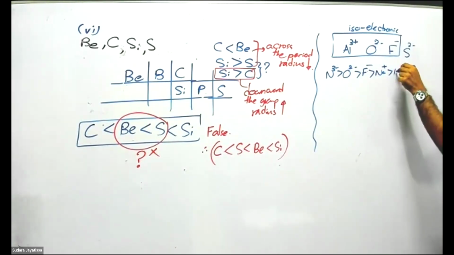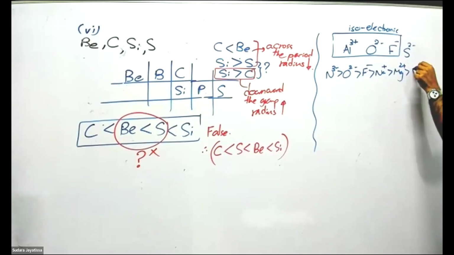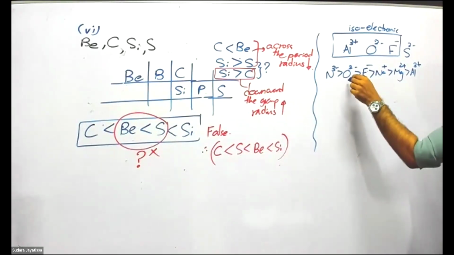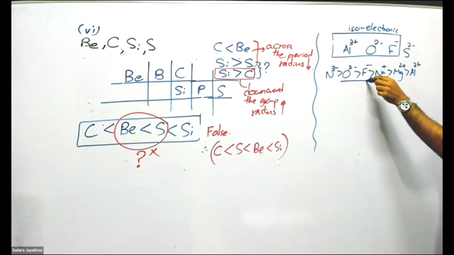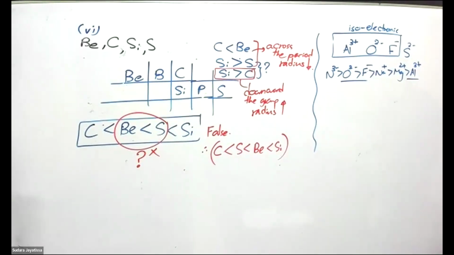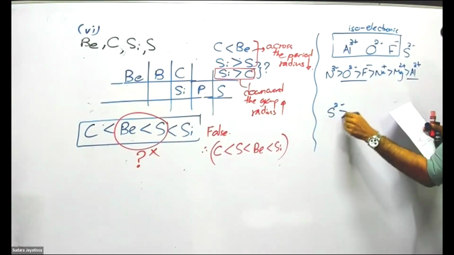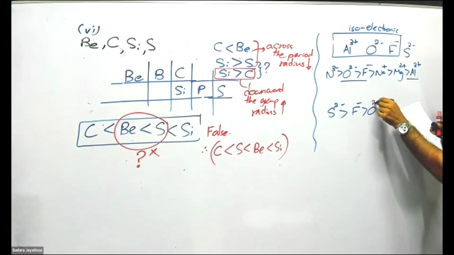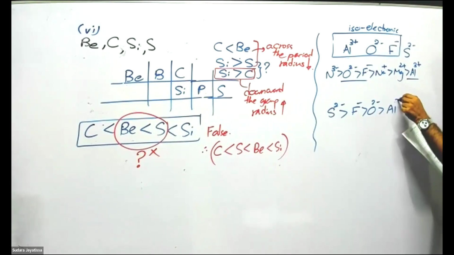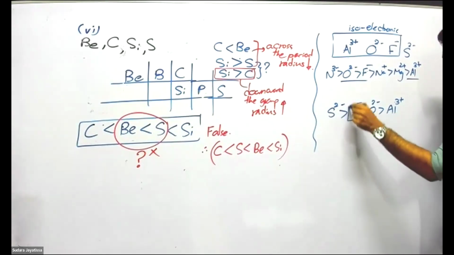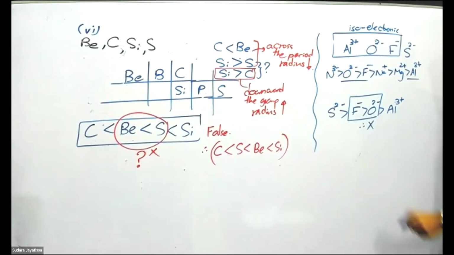Sodium, magnesium 2+ and aluminum 3+. The radius is decreasing as the number of protons increases. From this you can understand the positions of O2-, F- and Al3+. Now the order they have given says S2-, F-, O2- and Al3+. Is that correct? No. Because of this part, we can say this is wrong. O2- is larger than F-.